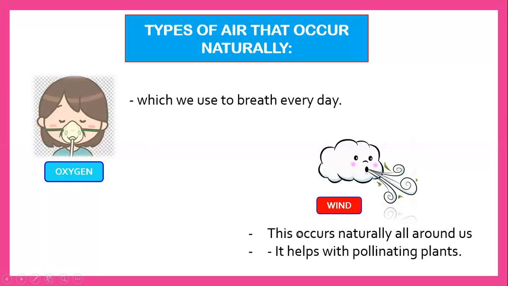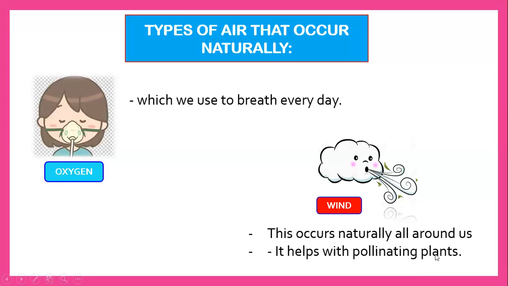The second type of air is the wind. This occurs naturally all around us. The wind is all over, all around us. Wherever we go, whatever we do, the air is there. And it helps with pollinating plants.